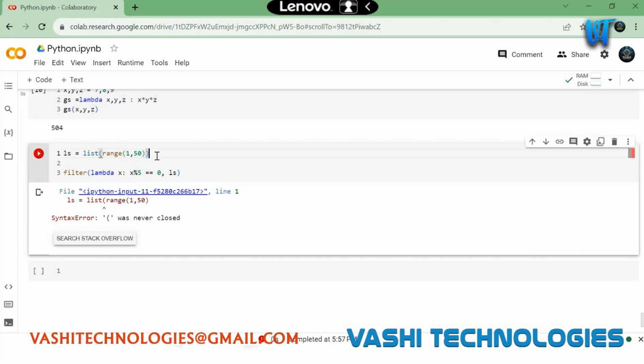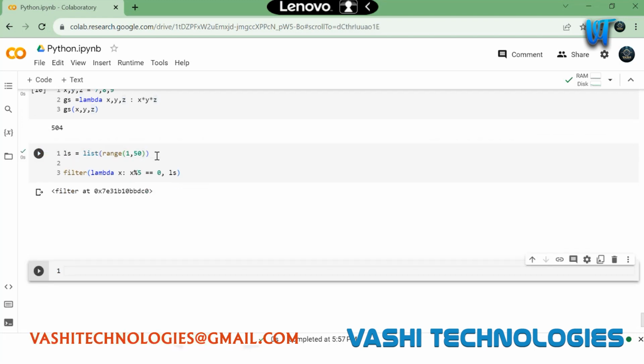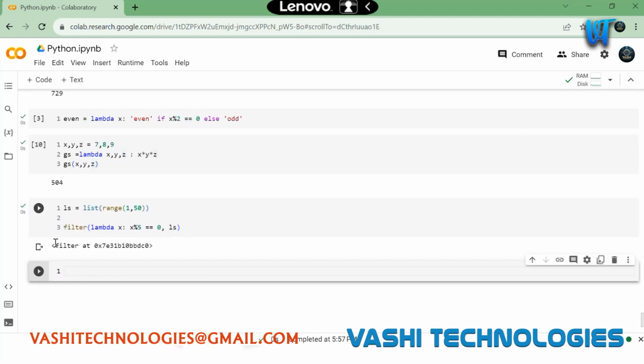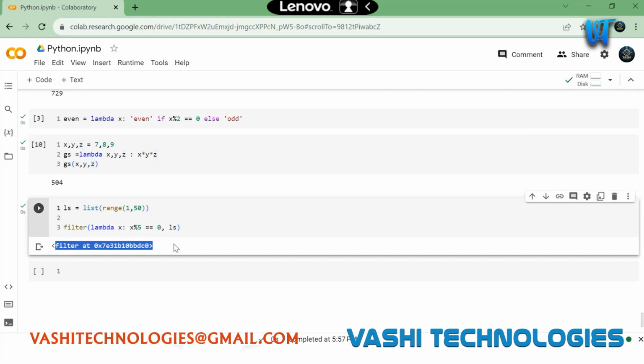Sorry, some syntax error. You see here, this is an iterable. Iterable in the sense we can iterate through it. You have seen generators, right? I haven't covered generators yet, so when I cover generators, you will come to know how iterables work.